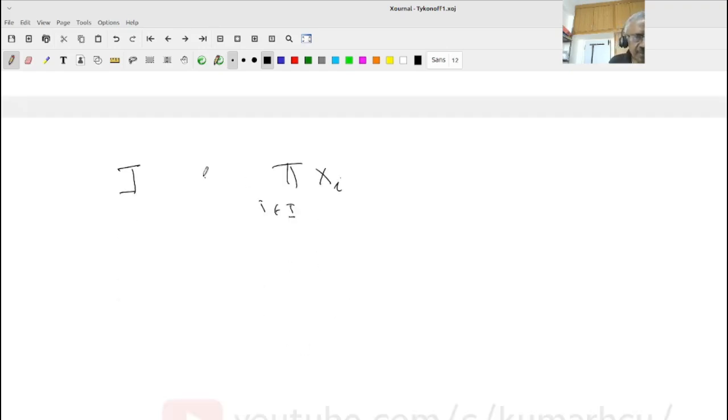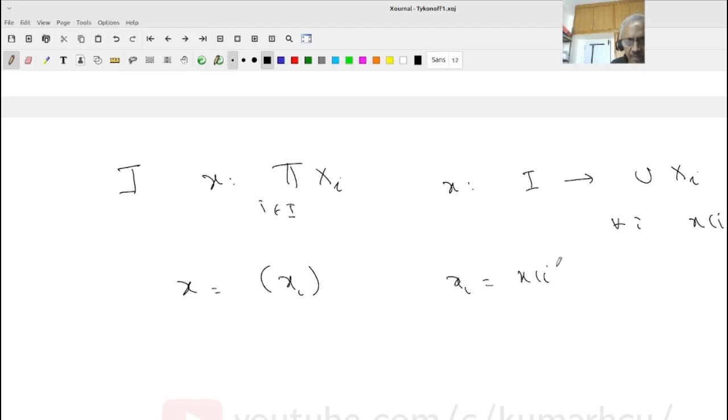So if an element x belongs to it, remember what is that x? Keep on writing so that you will become comfortable. That is such that for all i, x at i belongs to Xi. We will denote x by (xi), like the way we do a sequence, where xi is x at i. For example, I equal to N, then this will be the sequence x at n, xn, right? xn will be x at n. So I will write it as x1, x2, ..., xn, right?